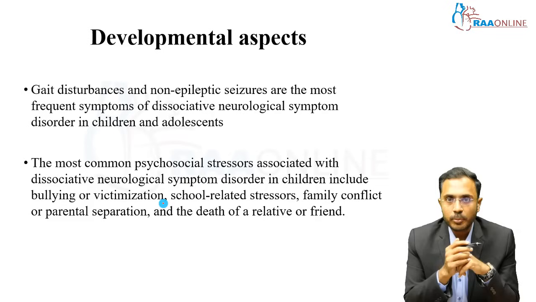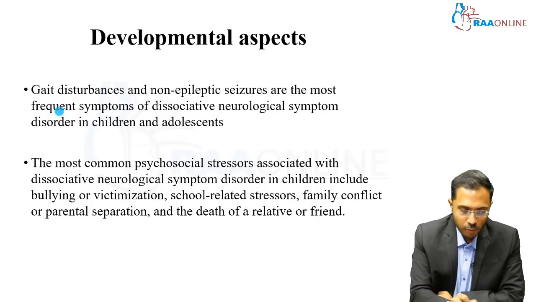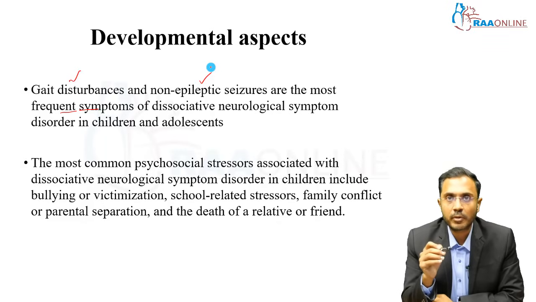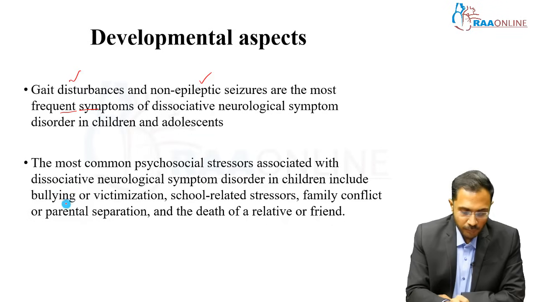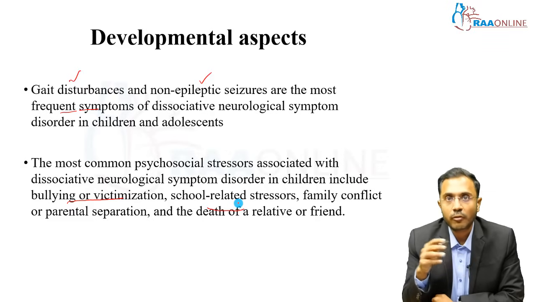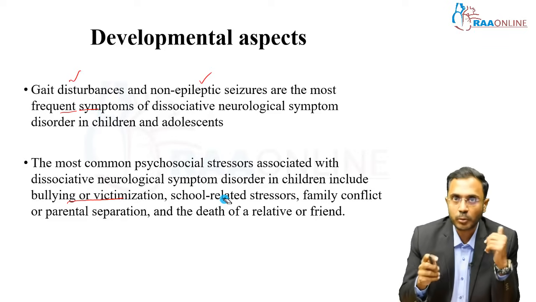So, developmental aspects: gait disturbance and non-epileptiform seizures are the most common. As I was telling before, dissociative gait disturbance and PNES are the most common dissociative neurological symptom disorders in children and adolescents. The most common psychosocial stressors associated with dissociative neurological symptoms include bullying or victimization, school-related stressors, academic stressors, family conflict or parental separation, or death of a relative or a friend. So these are the common stressors associated with dissociative disorders.